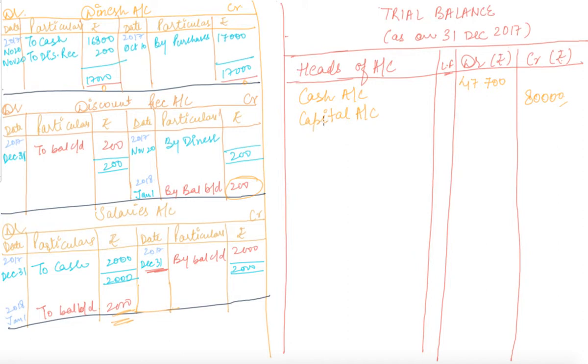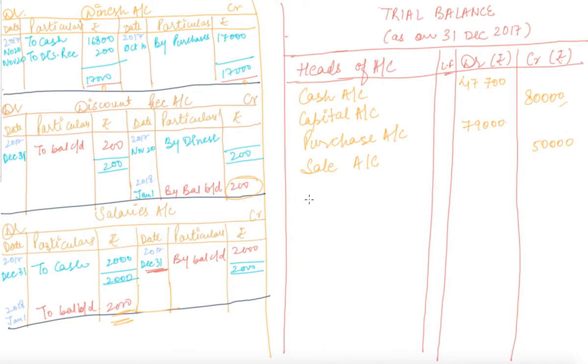Our next account was purchase account with the debit balance of rupees 79,000, and purchase account balance will always be written under the debit balance. Coming toward the sales, whose balance will always be under the credit balance, and here it was rupees 50,000.